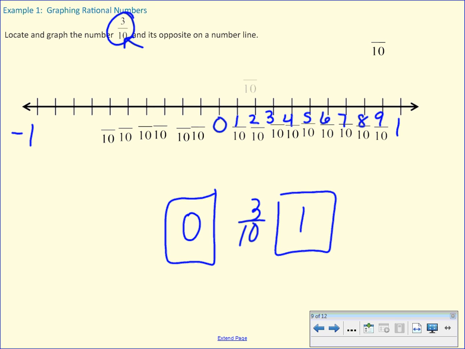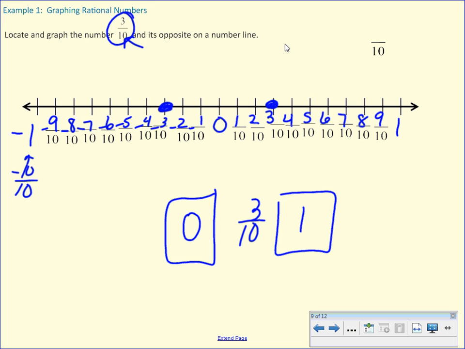So if you look at the denominator, that will help you decide what units you should use to break your number line into. So this is negative 1/10, negative 2, negative 3, negative 4, negative 5/10, negative 6/10, negative 7/10, negative 8/10, negative 9/10, and that would be negative 10/10, which is the same thing as negative 1. Okay? Now that I have my number line numbered, I can plot. 3/10 is right here. The opposite is over here at negative 3/10.